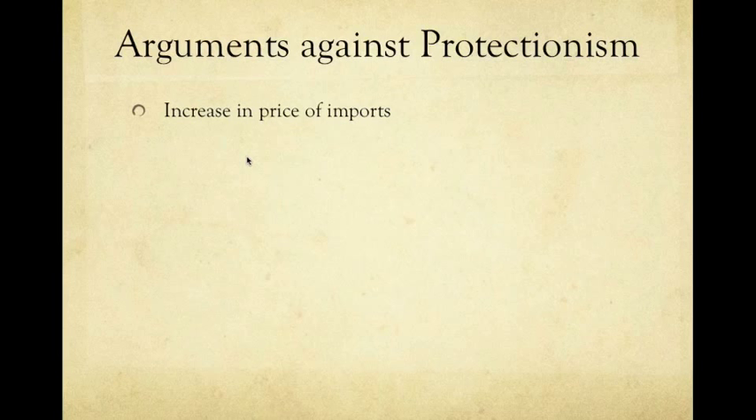The second argument that we're going to look at against protectionism is that competition diminishes. For example, if they provide subsidies or quotas or even tariffs to a product, it means that they now won't have to compete with foreign competitors and have an advantage compared to the overseas producers, even though they might not be as effective compared to these.